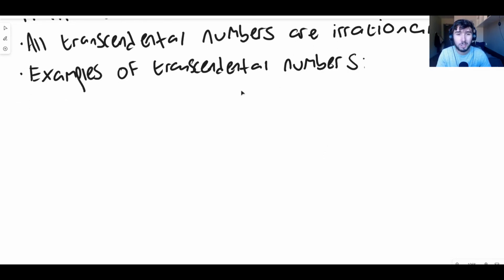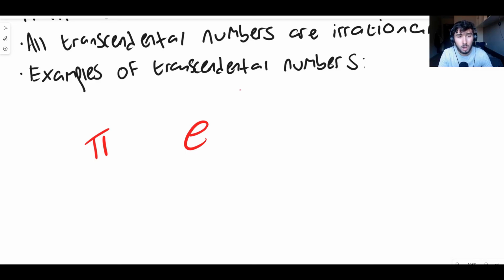Okay, so let's look at some examples of transcendental numbers. The most famous transcendental number, whether people know that it's transcendental or not, is without a doubt pi. Pi is irrational, and it's also transcendental. It is never going to be the solution to a polynomial equation with a finite number of terms and rational coefficients. Never. Another very famous transcendental number is e. e is a transcendental number. Again, same thing, it cannot be the solution to a polynomial equation like that.